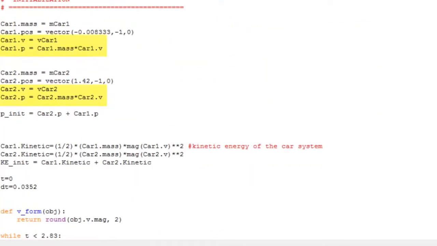Here, we have additional initializations. V is for the velocity and P is for the momentum. The kinetic energy of both cars is shown here using the formula for translational kinetic energy, 1/2 mv squared. The total kinetic energy is the sum of the two.